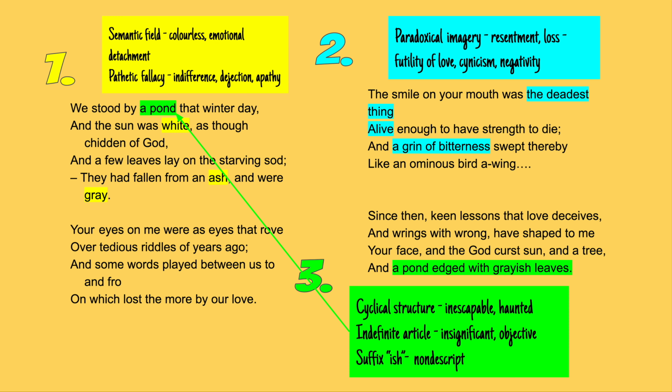So as always, we're going to focus on three key ideas for this literature revision system: the beginning, the middle and end. And I've highlighted those in yellow, blue and green for you. It would be useful, as always, to make notes in your own anthology, highlight those quotations and use the annotations around the poem as the basis for your own notes.